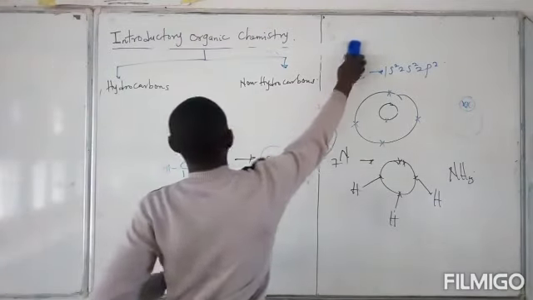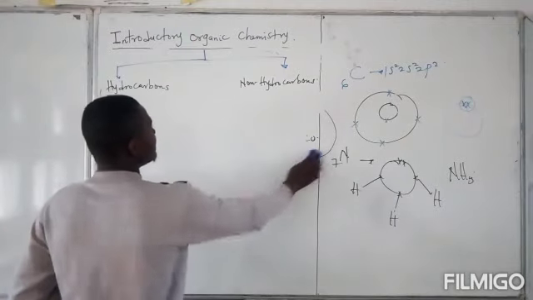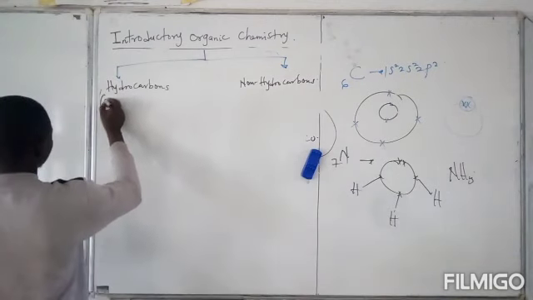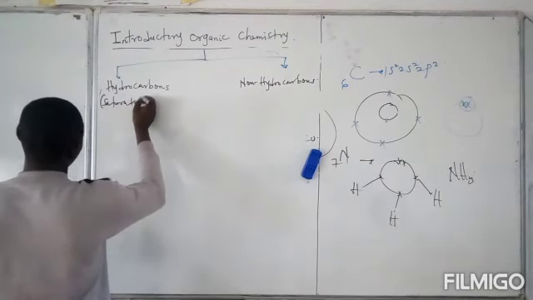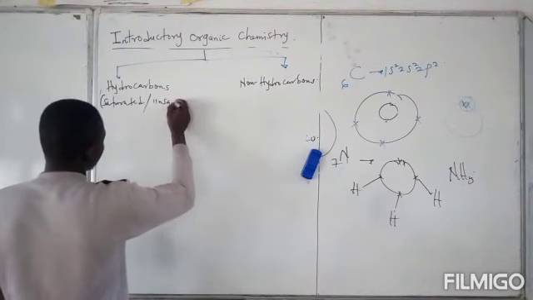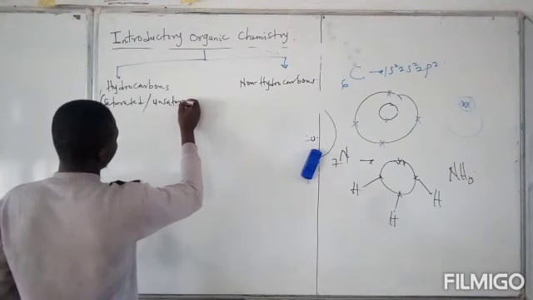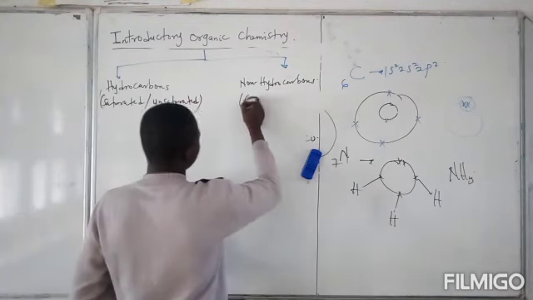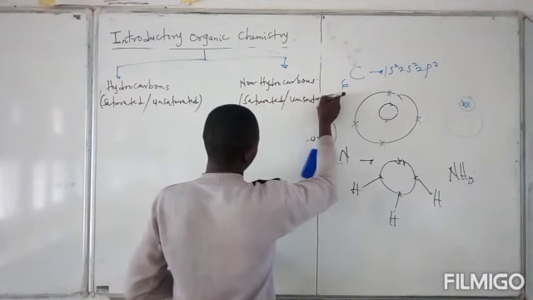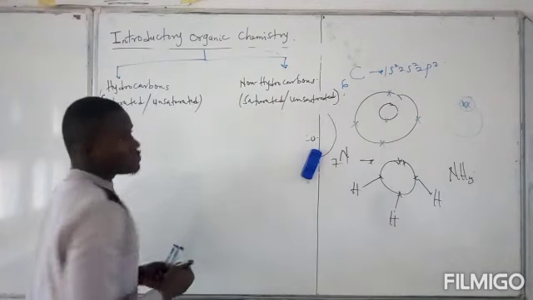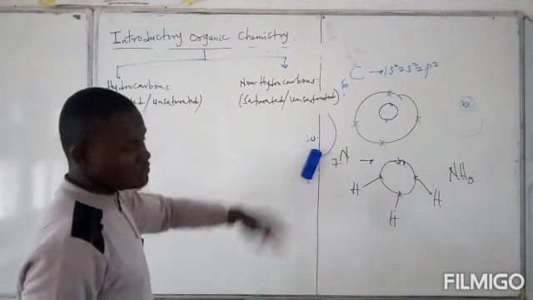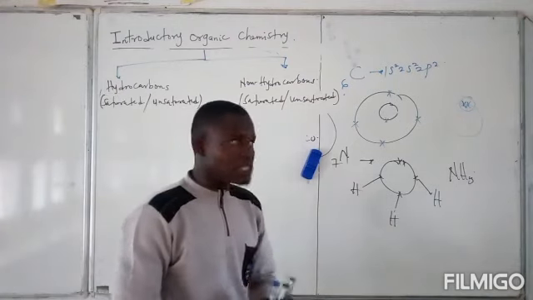Now the hydrocarbons, as well as the non-hydrocarbons, could be saturated and they could also be unsaturated. So both of them could be saturated or unsaturated. So what is saturation and what is unsaturation? Of course, we are also going to discuss that. But let's just go on with our classification.